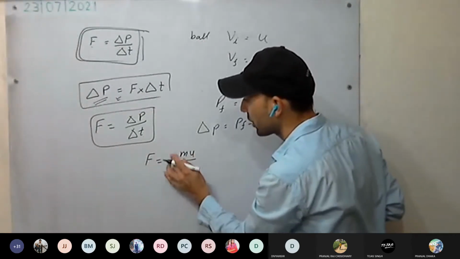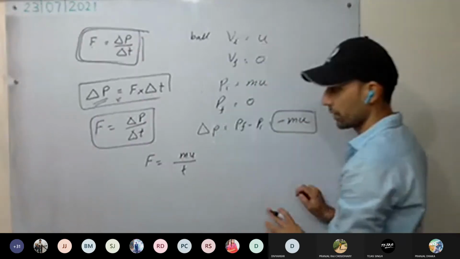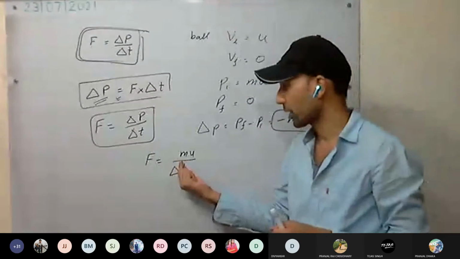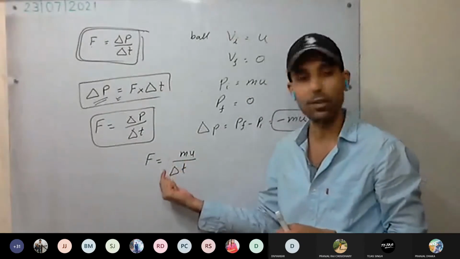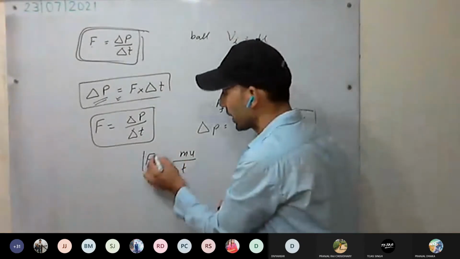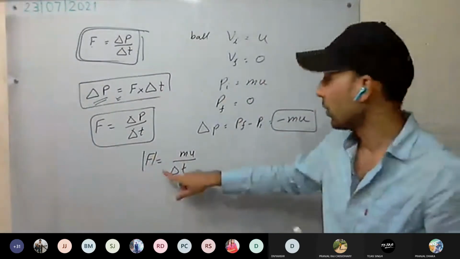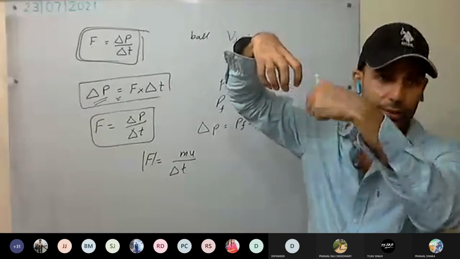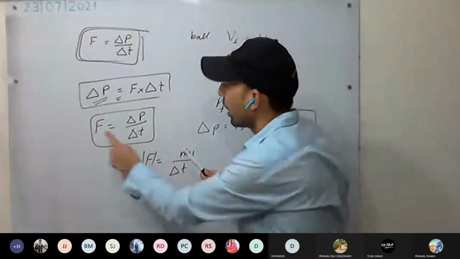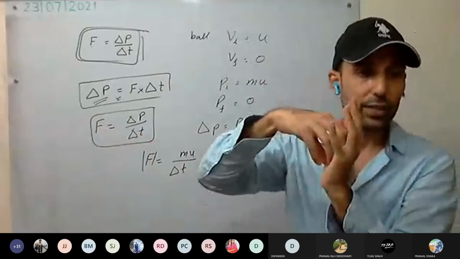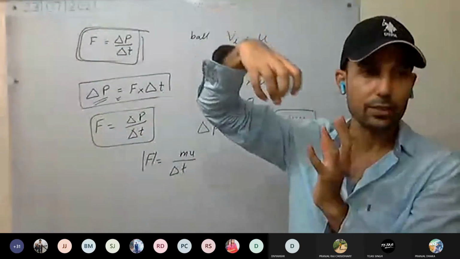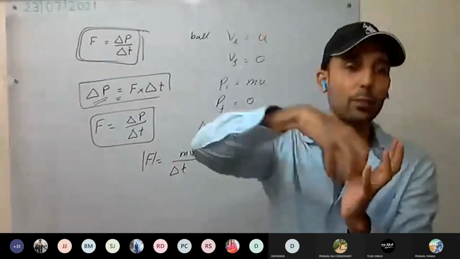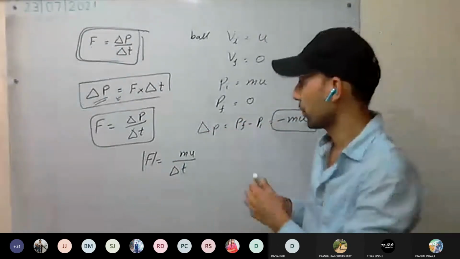Now, F is what? Minus mu divided by t. Numerically, we are taking only the force. Now, see here, this ball was coming towards you. It is having force. It will apply force on your hand as well. Yes or no? So how can you reduce the force exerted by the ball on your hand? How are you going to reduce that force?